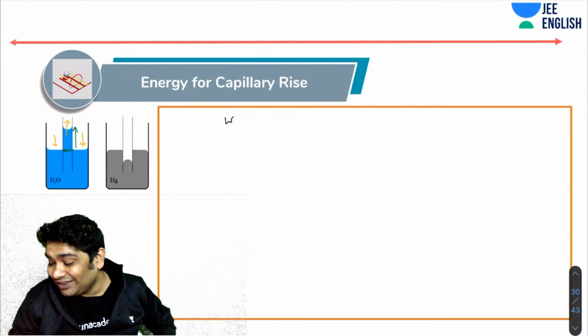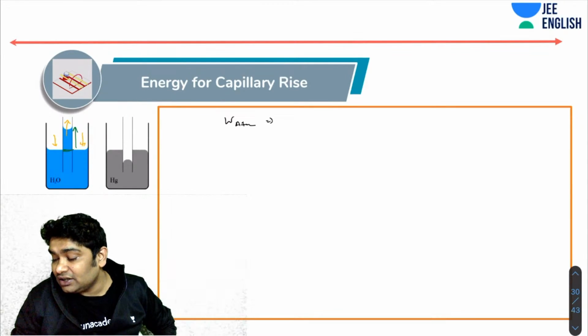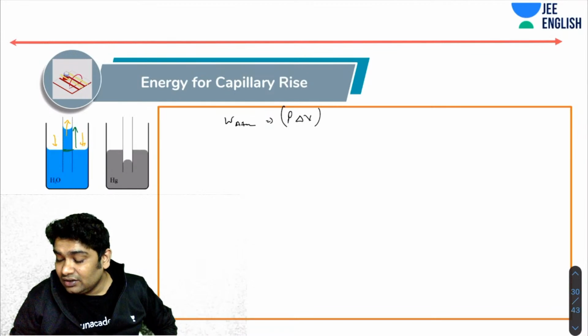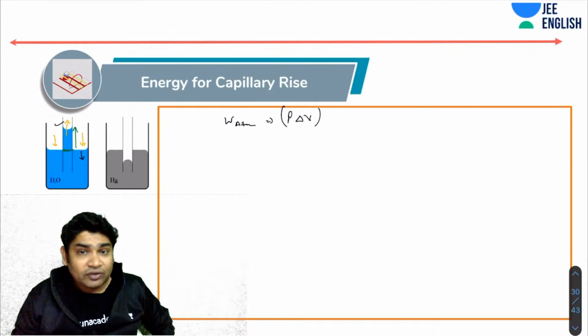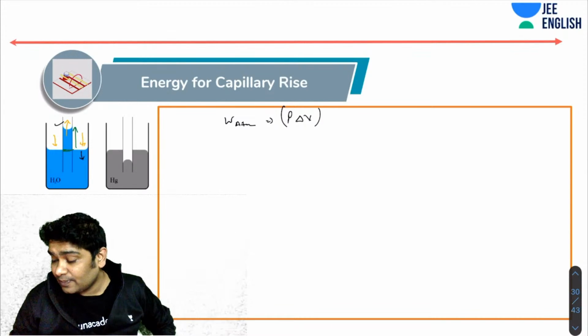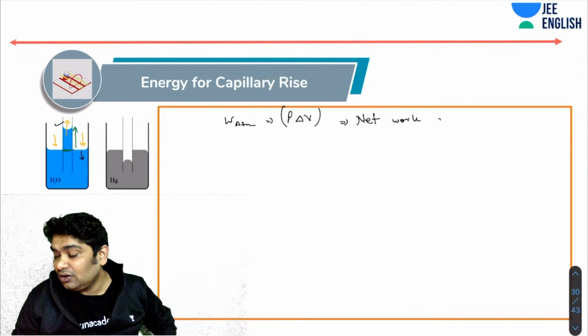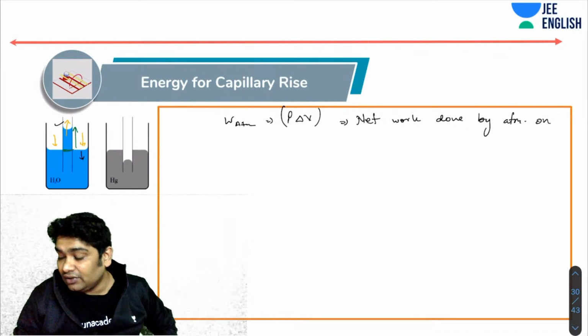I hope you remember the work done by the atmosphere on any section is P delta V. Now you realize here the force is downward and the volume here is decreasing by some delta V, and the same amount of volume is rising here. So the net work done by the atmosphere on the entire liquid is zero.